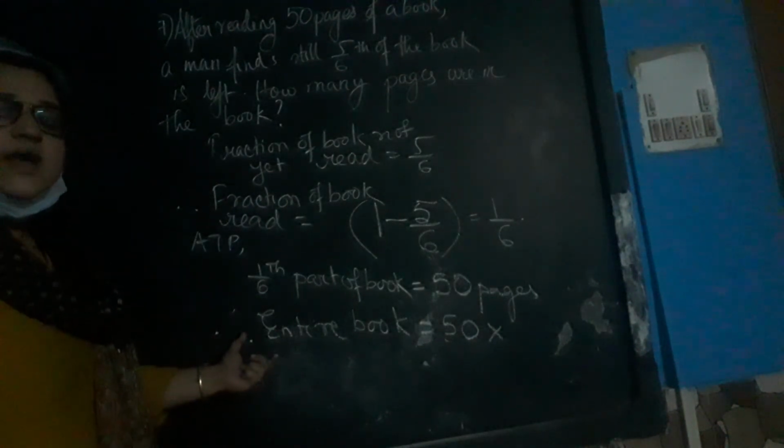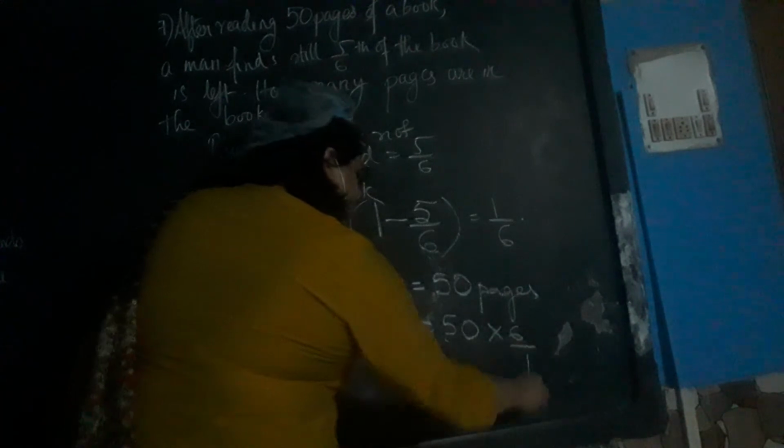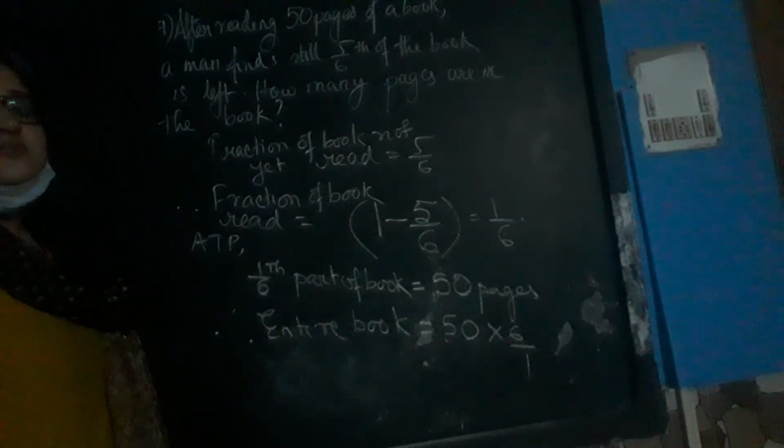So why are you transforming the fraction? You are transforming just because the entire book will have more pages. So 1/6 is actually less than 6 by 1. So we multiply with a higher fraction, or a fraction of higher value.